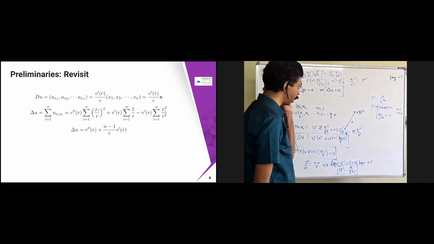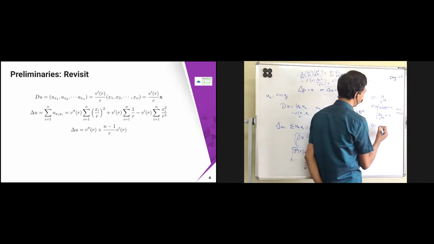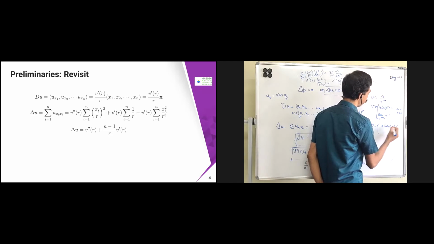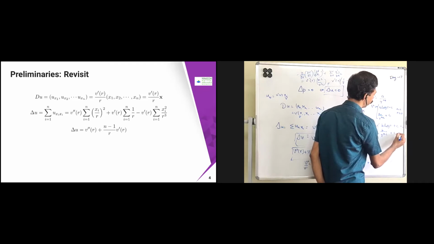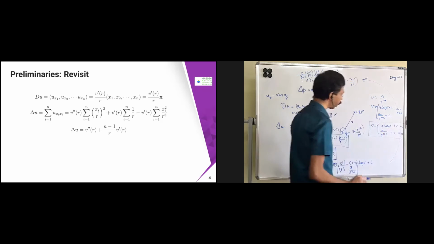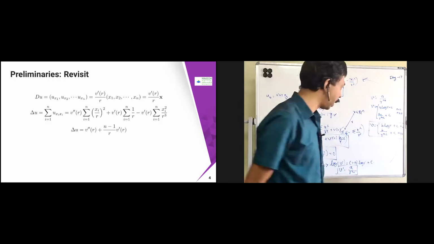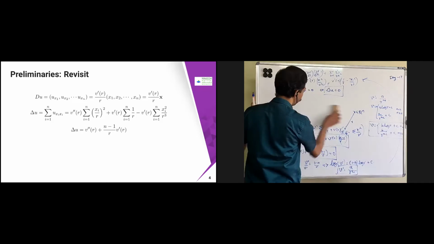Now I'm going to replace this with something different. So I'm just going to put something like b log r plus c, and b by r power n minus 2 plus some constant is going to come. So n equal to 2 and n greater than or equal to 3. Okay, so this I'm just going to keep.